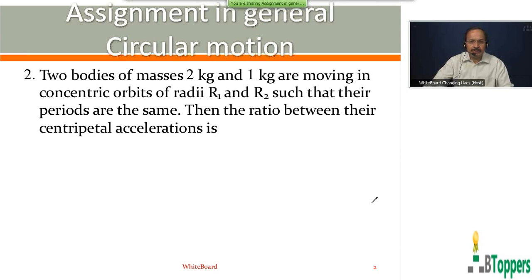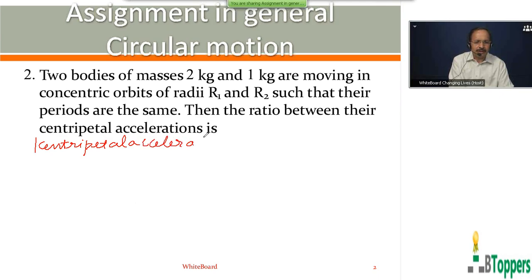Two bodies of masses 2 kg and 1 kg are moving in concentric orbits of radii r1 and r2 such that their periods are same, and the ratio between their centripetal acceleration is? The magnitude of centripetal acceleration of a particle in circular motion is given by v square by r, or you can also write as r omega square.